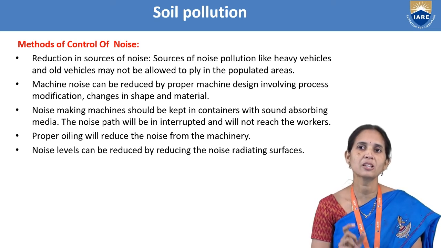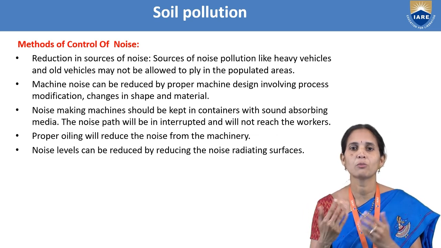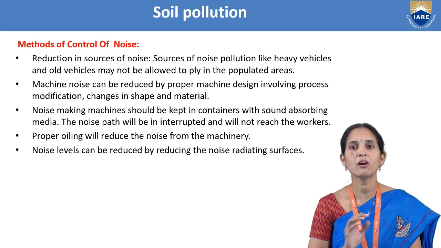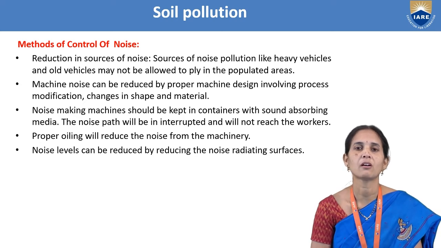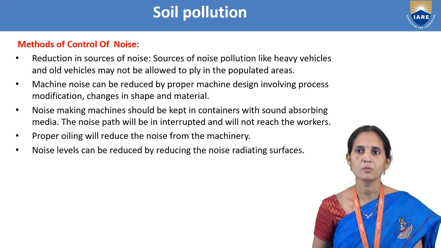The noise path will be interrupted and will not reach the workers, so the workers in the industries won't get more noise and their health will not be affected. So all these are ways we can follow to control noise pollution.